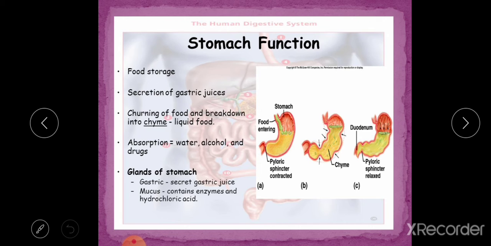The stomach releases HCl, hydrochloric acid, then pepsin, and mucus. These three gastric juices are released in our stomach. Then there is churning of food and breakdown into chyme, liquid food, and absorption of water, alcohol and drugs.